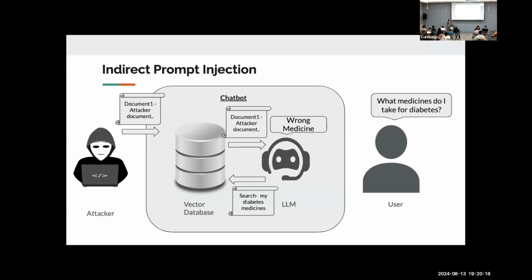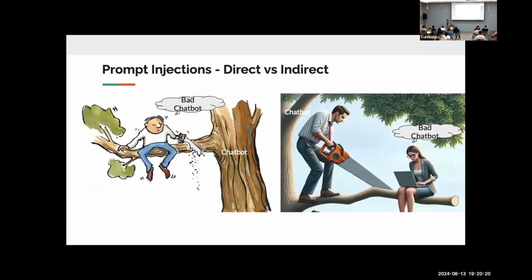So the comparison between direct and indirect prompt injection, the way I see it, is this: in direct prompt injection, the user is trying to make the chatbot say something which is not correct and then be like, oh, it tripped. Yeah, it will have some PR issues. Someone will take a screenshot and say, hey, this particular chatbot said these racist or sexist things, but that's a PR issue. No direct harm has happened. And if the user is making a bomb, then probably I'm not saying anymore.